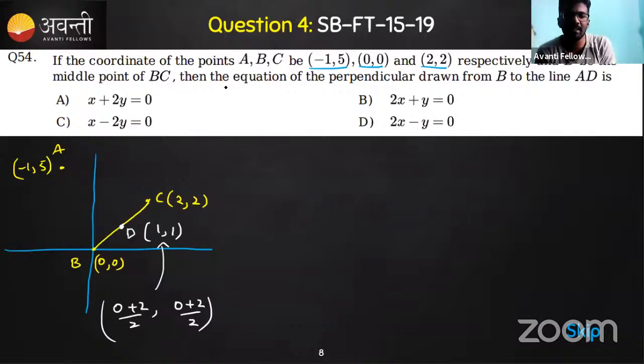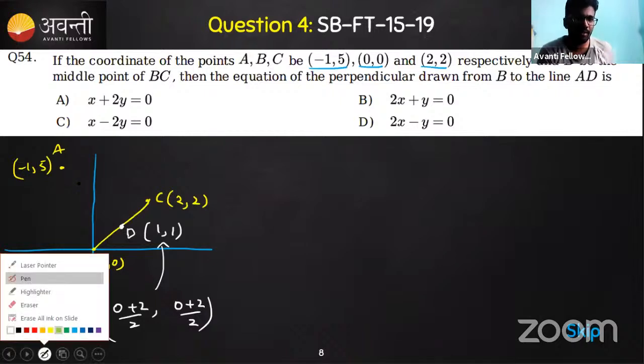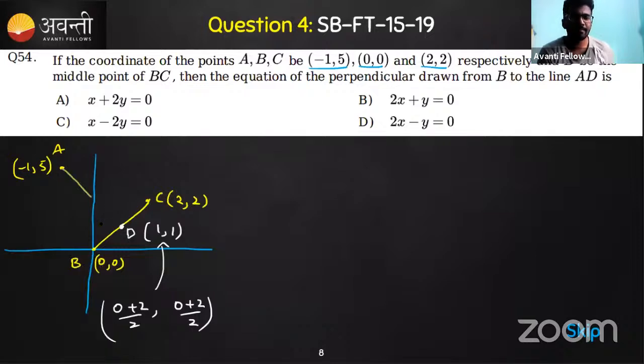Now they are asking to find the equation of the perpendicular drawn from B to the line AD. So there is a line here. Let's draw the line AD. We need to find one more equation which is perpendicular.